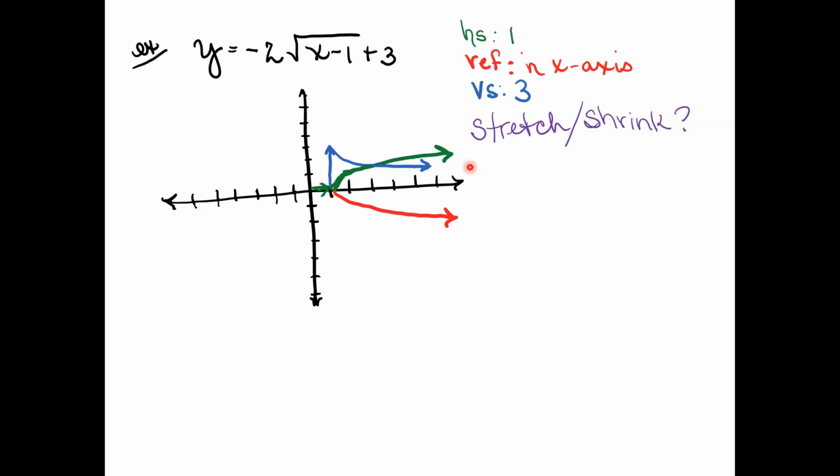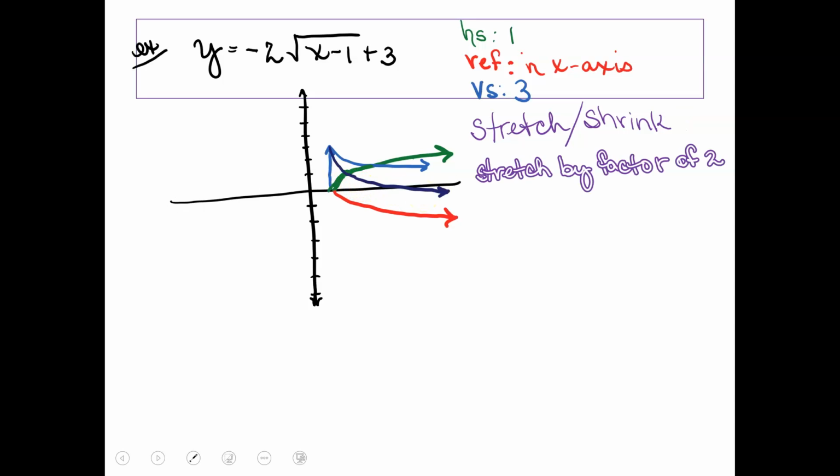All right, and so now that last component that we just learned, do you have a stretch or shrink? Well, yes, this 2 out in front is going to be a stretch by a factor of 2. So we're going to take that blue graph. It's going to start at the exact same spot, but we're going to stretch it so that it goes twice as high as it was going before. And so that would be our final graph with that stretch by a factor of 2.